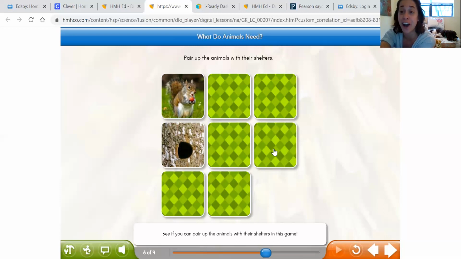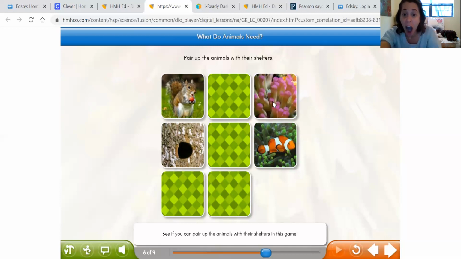Oh, there's the fish though, Henry. You're like, there's the fish. So here's the fish. We know it's right here, right? This is a memory game. He lives in this. We got it right.